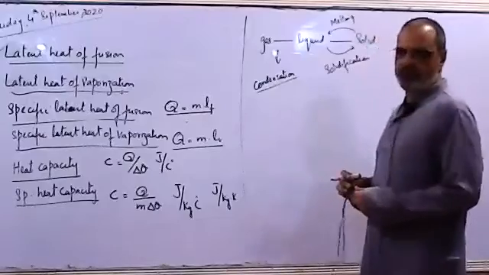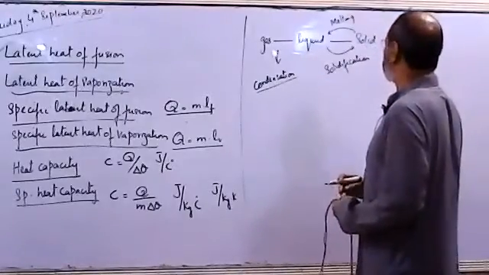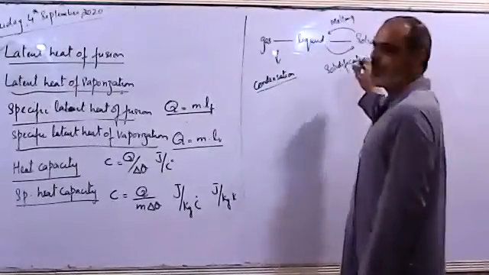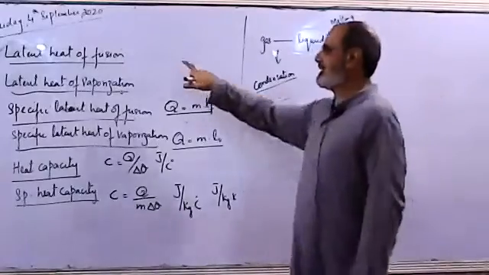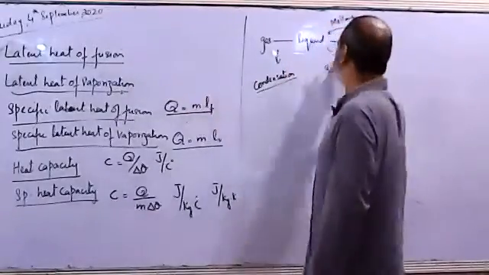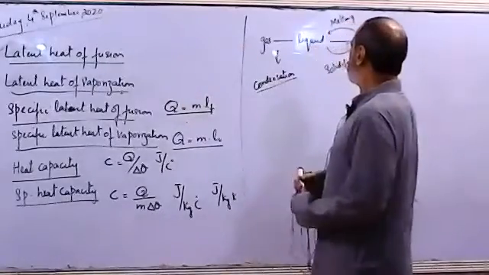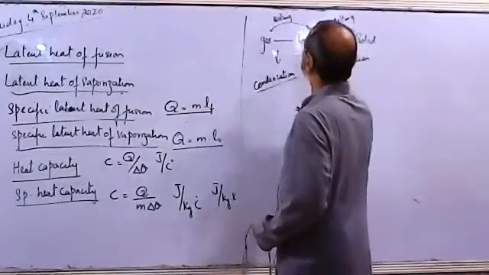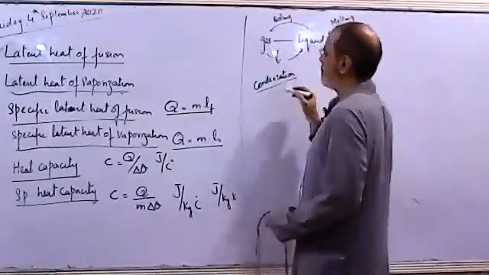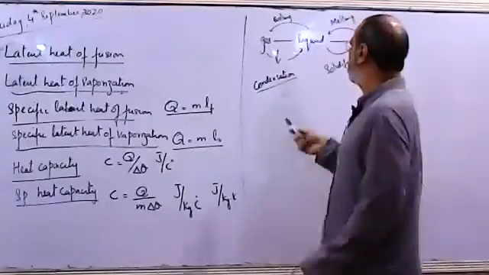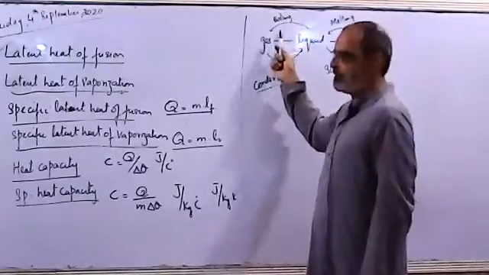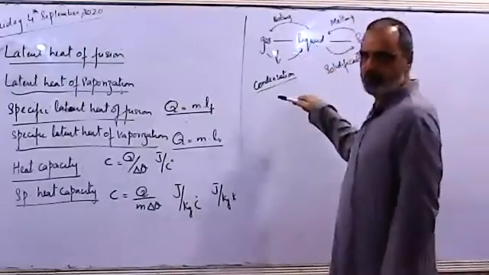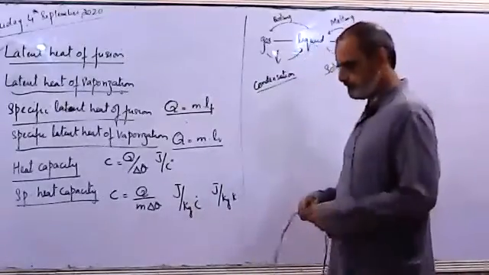Changing solid into liquid was melting, and changing liquid into solid is solidification. While melting, we supplied heat. While solidifying, we extract heat. And how much heat we extract or supply is the latent heat of fusion. To change liquid into gas is called boiling. And to change gas into liquid is called condensation. In the case of liquid to gas, we have to supply heat, that is the latent heat of vaporization. And to condense it, we have to extract heat. We have to cool the gas to change it into liquid.